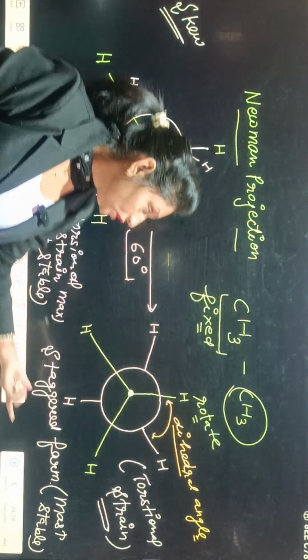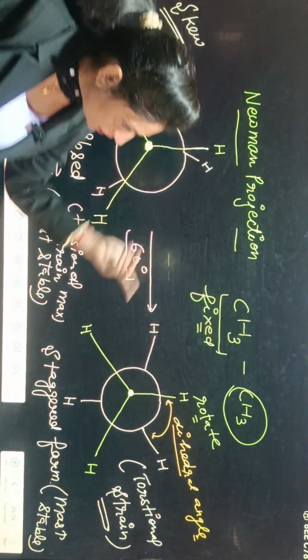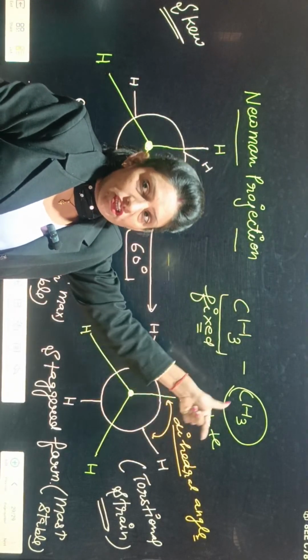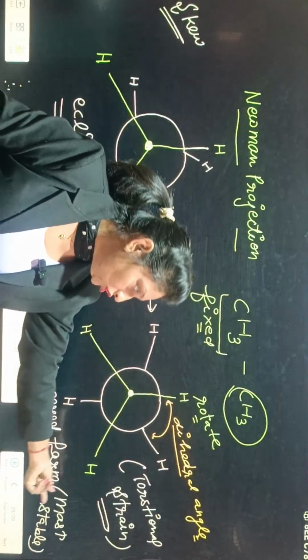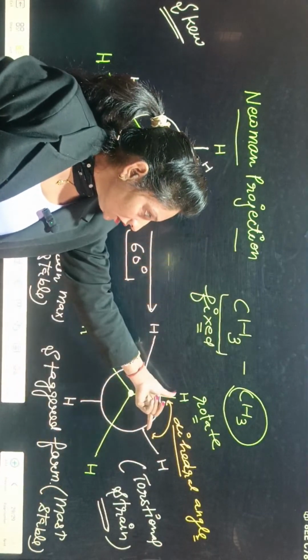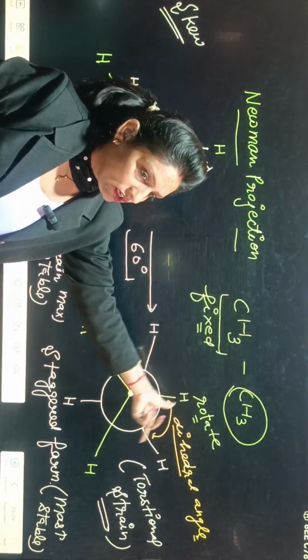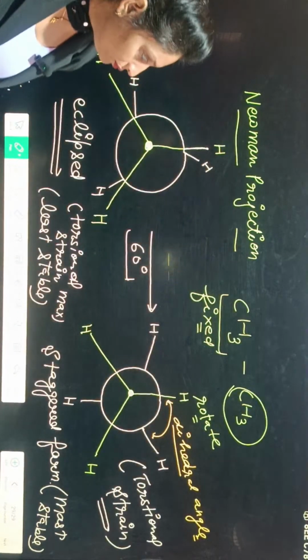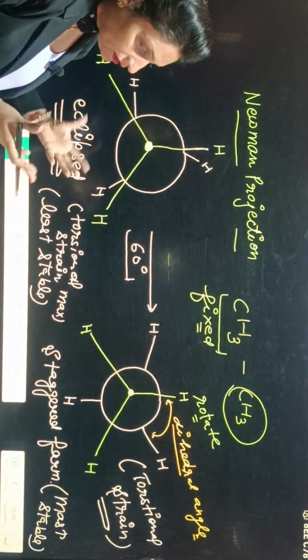Why is it so? Because in staggered there is already maximum separation, so further repulsion possibility is very low. That's why it is more stable. Okay? And because they are far apart, the repulsion is less, so the torsional strain will also be less here. But students, they are interconvertible.